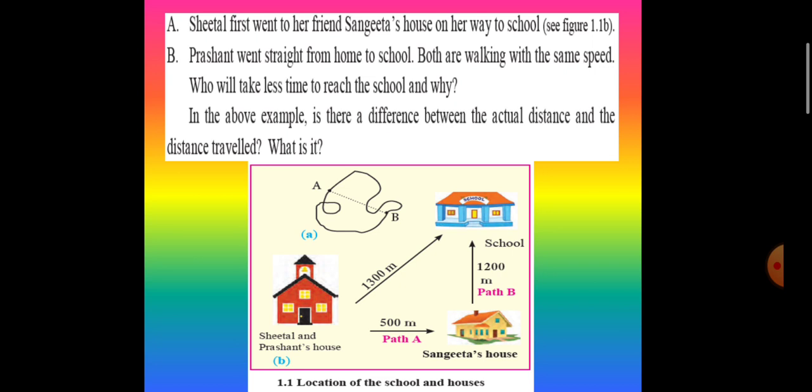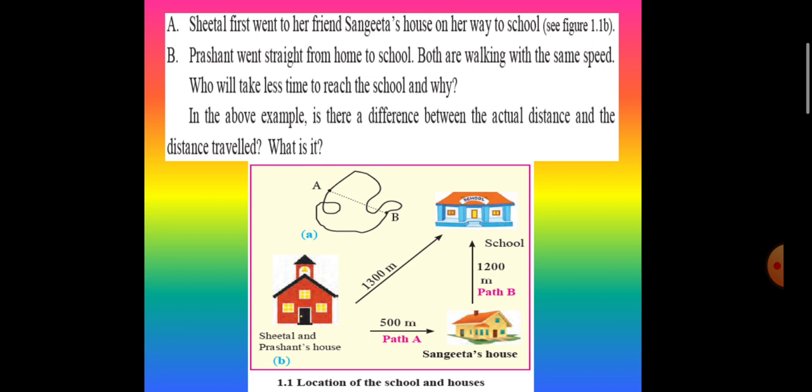You can see here Prashant has covered a distance of only 1300 meters. But Sheetal has covered 500 meters to Sangita's house and a further 1200 meters to school. So her total distance becomes 500 plus 1200, that is 1700. And as Prashant and Sheetal both are walking with the same speed, the time they will take to reach the school will be directly proportional to the distance they are traveling. Since Sheetal covers more distance than Prashant, she will require more time to reach the school.